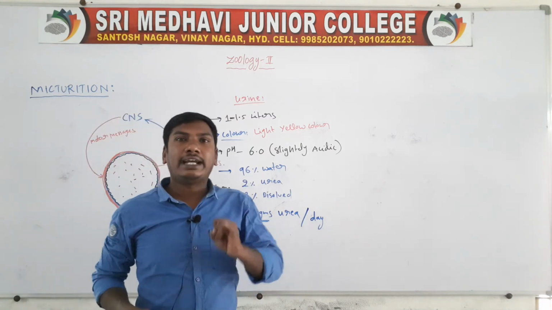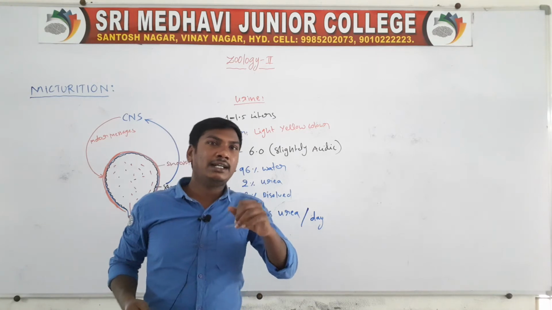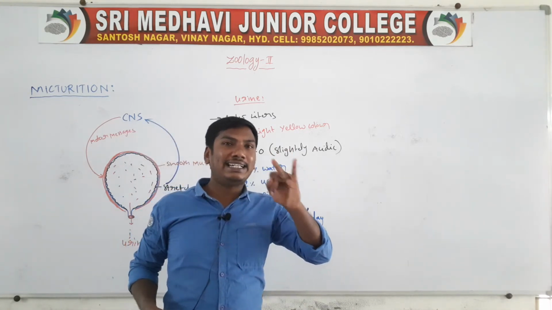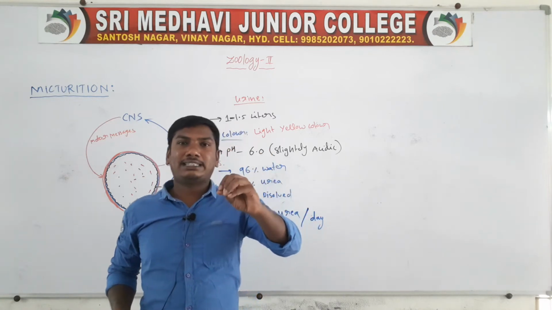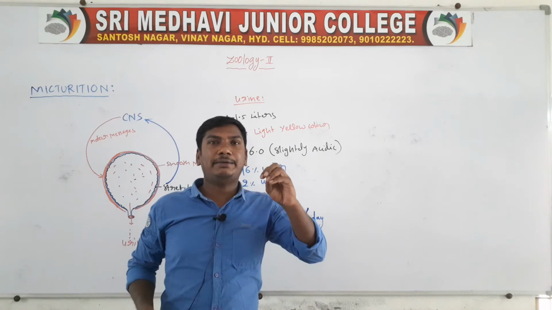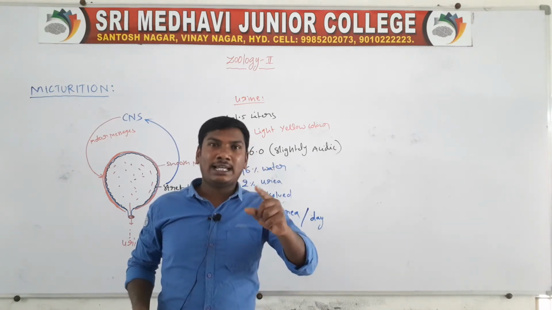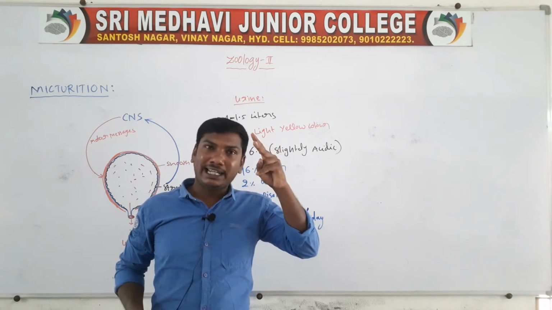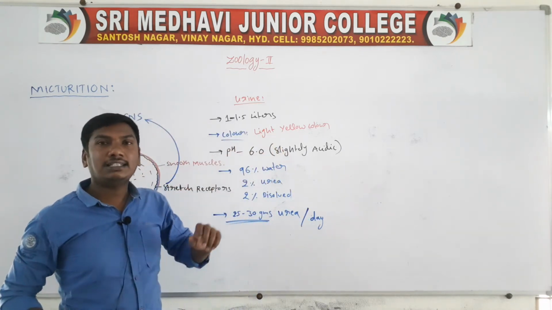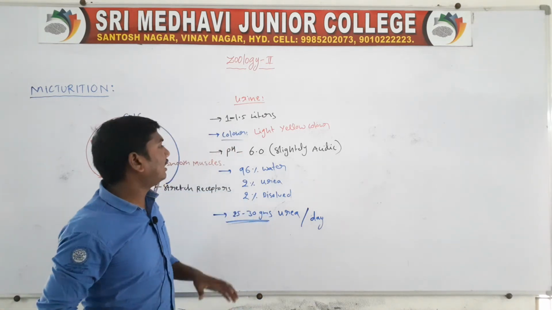For example, if the urine contains glucose and ketone bodies, that person has the disease called diabetes mellitus.